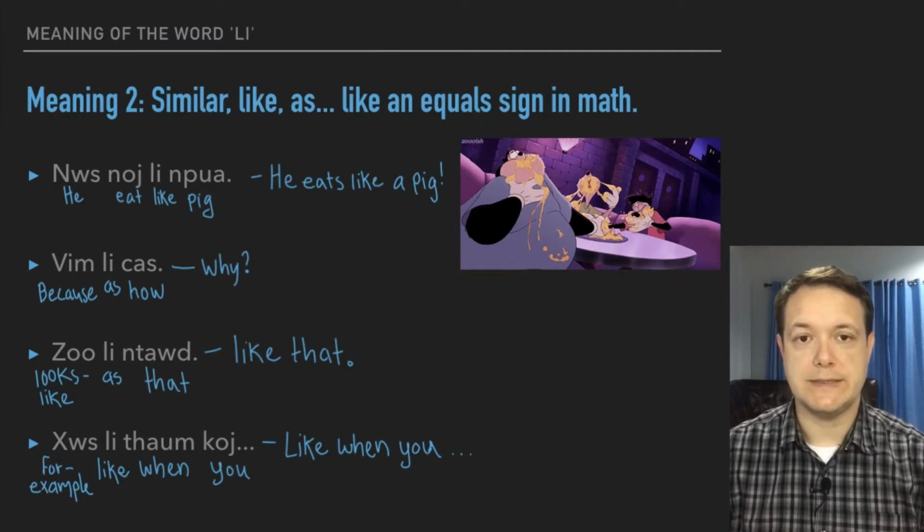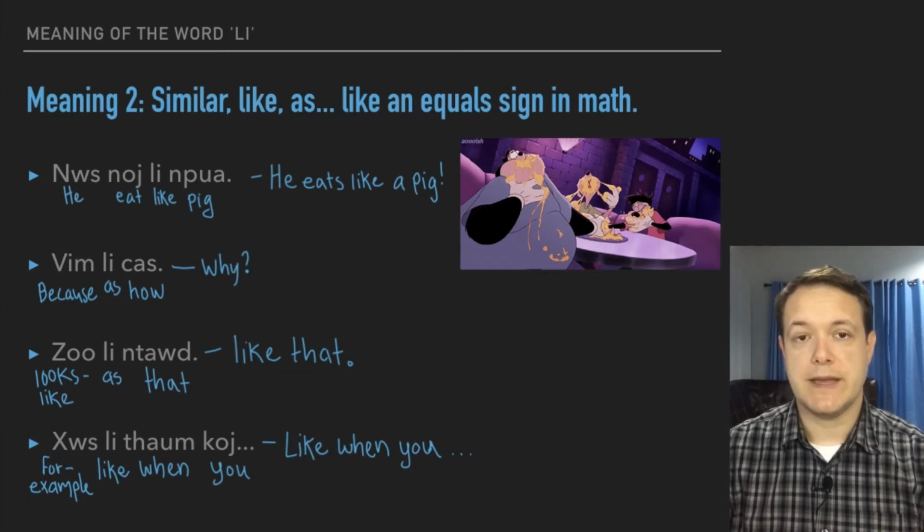Another word is zhong lin dao. So zhong in this case is using to look, to have an appearance of, or to be like, and then li is as, so it looks as, dao is that, so it looks as that. In other words, it looks like that.